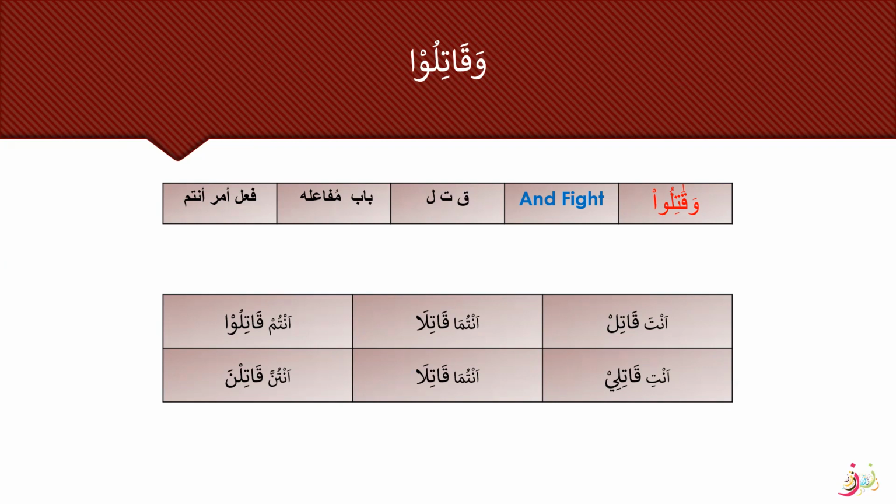For the anti version, we need to remove the noon. Taqatilina will become qatili. So removing the ta, we get this word. You can see here that this kasra on the second letter is very important in waqatilu, because it will help you to differentiate which family it belongs to. And inshallah, we'll see that this word is fi'l amr antum. And when we look into the other words, we will see what difference there is in their irab. So here it is fi'l amr antum, waqatilu, and fight.